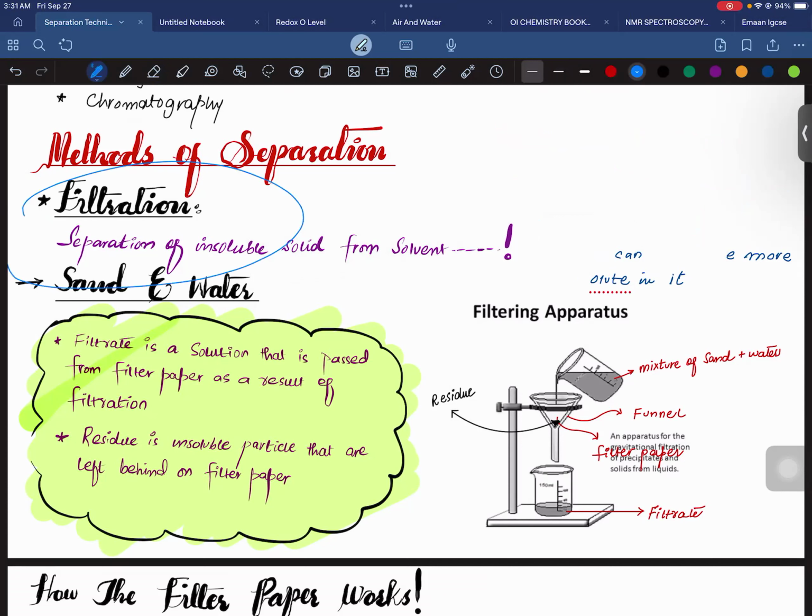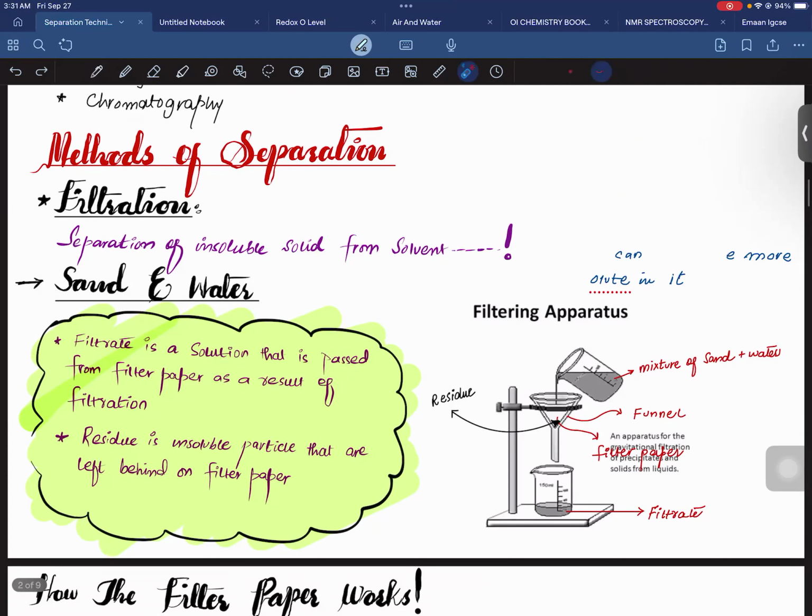So we would be doing filtration. Filtration is a separation technique in which we can separate insoluble particles, that is the solid, from the solution. Let's suppose someone has mixed sand into water, then we are supposed to separate the sand from the water. So we are supposed to do a filtration.